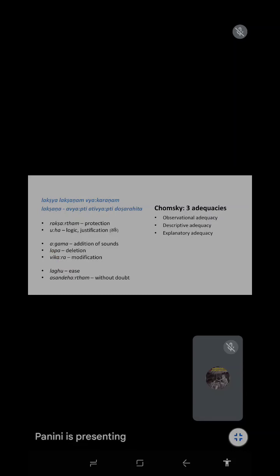What is adequate? That means it takes care of things which are known to us. At least whatever we know, we must be able to explain. Then we can say, yes, it is adequate. Now, these adequacies represent three things: observational adequacy, descriptive adequacy, and explanatory adequacy. Now, whenever you are using a rule, how do you know this is a correct rule or not? It must account for all the forms that we are dealing with.